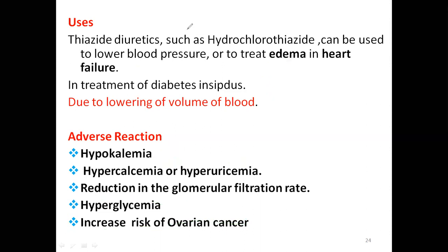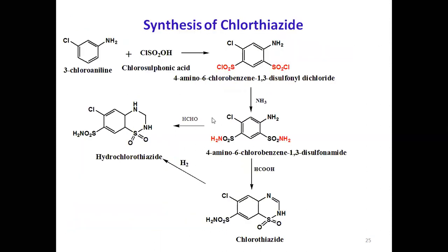So, last two drugs, please. This is the synthesis. These drugs are also prescribed more. Here you see the starting material is chloroaniline. Up to here it is aniline, and with chlorine it is chloroaniline. Chloroaniline is treated with chlorosulfonic acid. Then we get the sulfonyl chloride, two molecules.